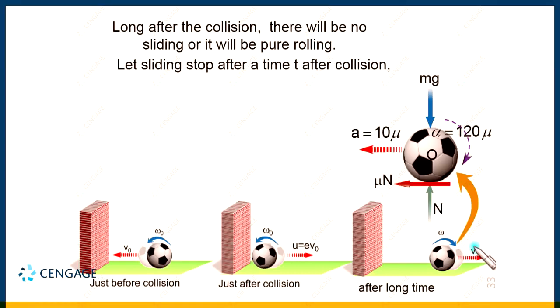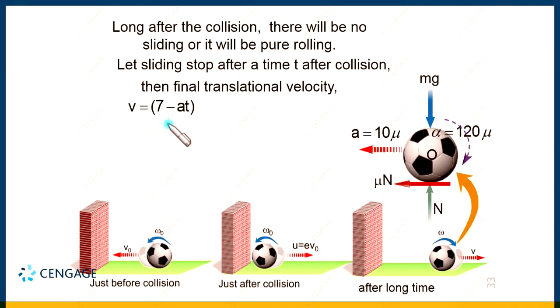v is the velocity at any time t, u equal to velocity just after collision, and we know this value is 7. Acceleration is minus 10 mu and t is unknown. So, we can substitute the value: v equal to 7 minus 10 mu t. This is the translational velocity at any time t. So, let us substitute 10 mu. This is the velocity at any time t.